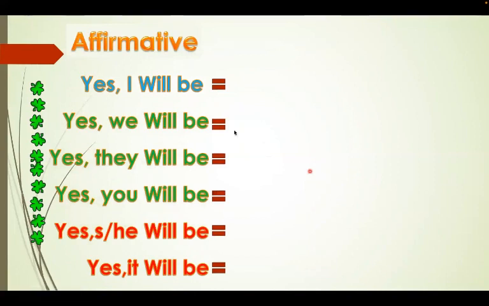Okay, the affirmative and the negative. The affirmative is very simple. Yes, I will be, or yes, I will. Both of them are correct, but the correct form is the full form. Yes, I will be. Yes, we will be. Yes, they will be. Yes, you will be. Yes, he will be. Yes, she will be. Yes, it will be. For example, will I be drinking? Yes, I will be. Will we be dancing? Yes, we will be. And so on and so forth.